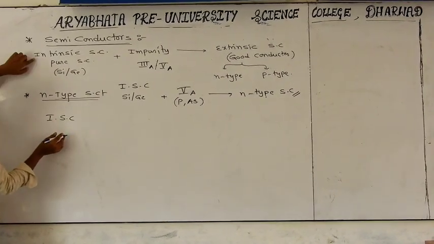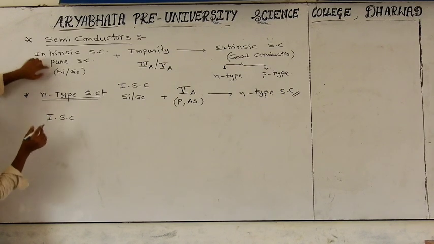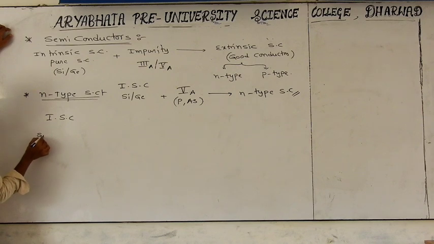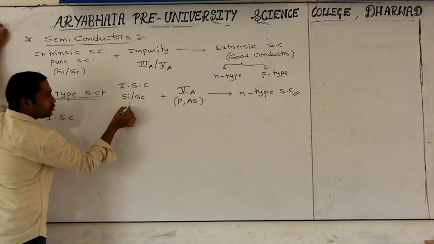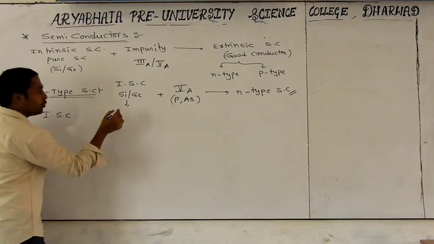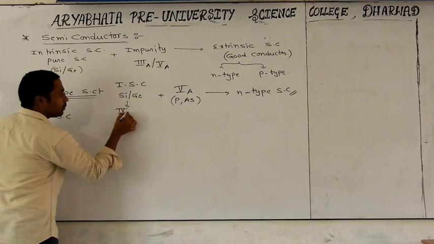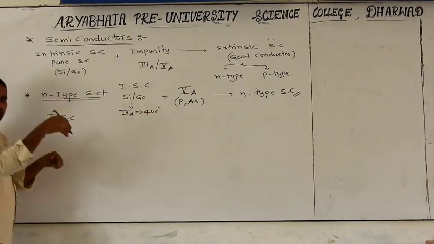What is the meaning of intrinsic semiconductor? Pure semiconductor. For example, I am taking silicon. First of all, we have to study one thing. Silicon is a which group element? Carbon, silicon, germanium, these are all 4A group elements. 4A group element means having how many valence electrons? 4 valence electrons around it.